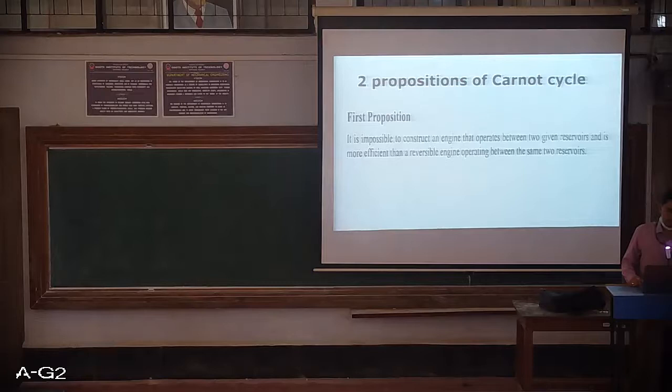Both are operating between the same two reservoirs. This is what it means to say. So it is impossible for an engine which is non-reversible, operating between two reservoirs, to have an efficiency greater than the reversible engine which is operating between the same two reservoirs.